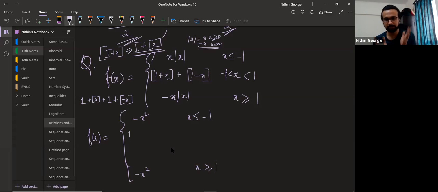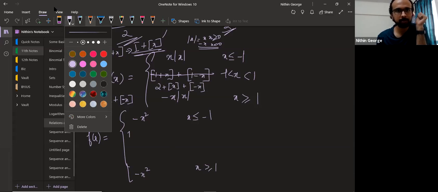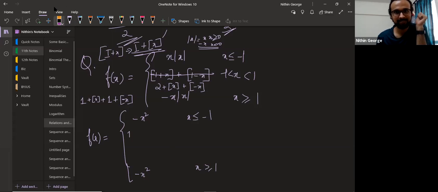You get 2 plus gfx plus gf of minus x. So this I write as 2 plus gfx plus gf of minus x. That's the question. So this I write as a subnote. Do you understand where this came from?